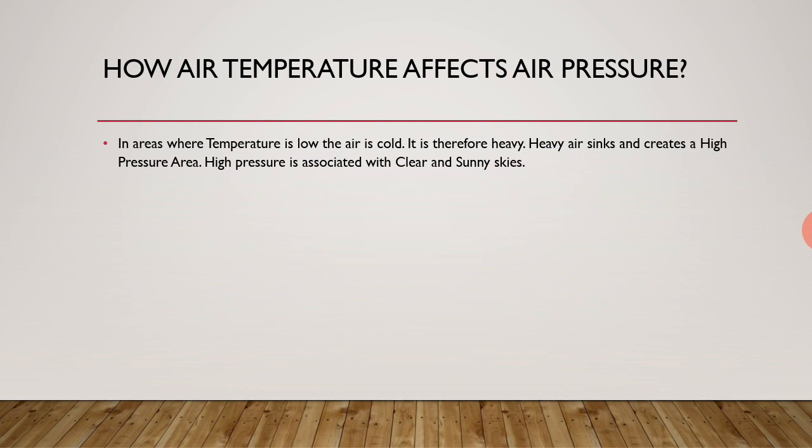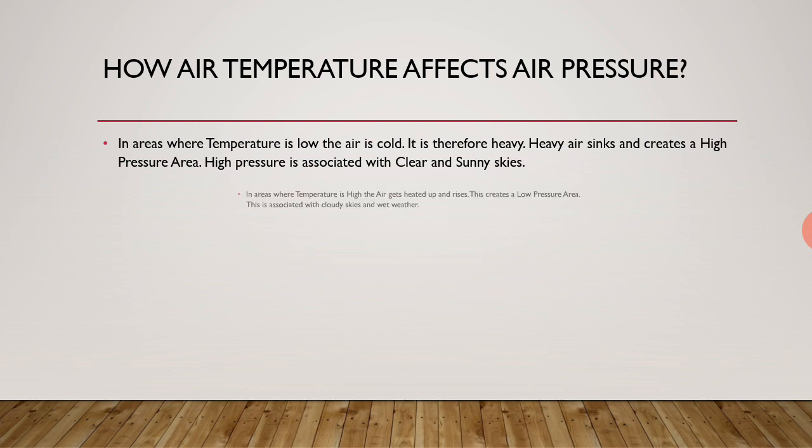We are talking about the hilly areas, and why is it so? Because the air becomes heavy. The heavy air sinks, and sinks means वो नीचे बैठती है and creates a high pressure area, और वहां पर high pressure create हो जाता है. High pressure is associated with clear and sunny skies.